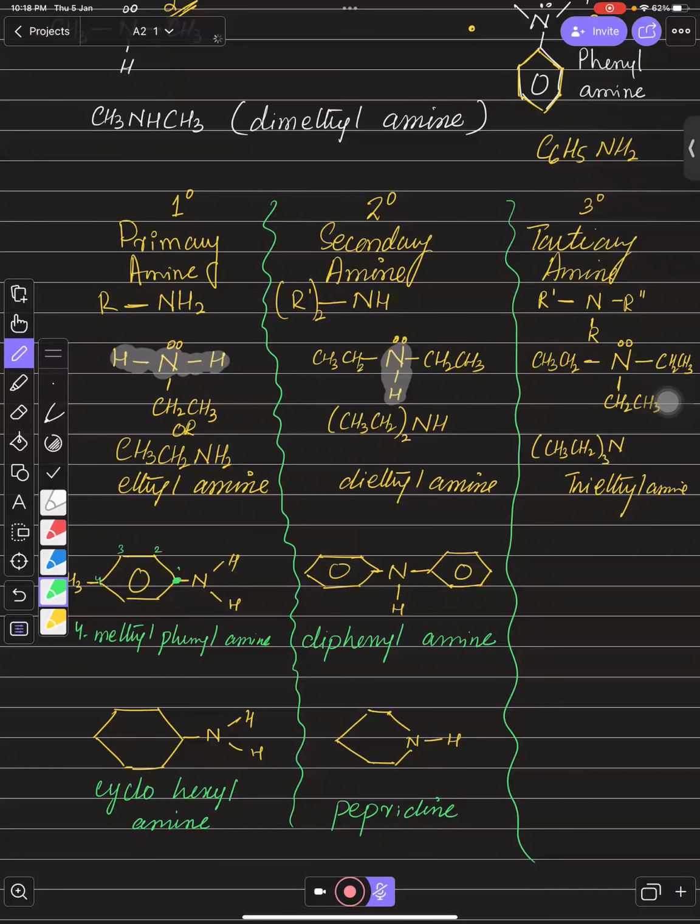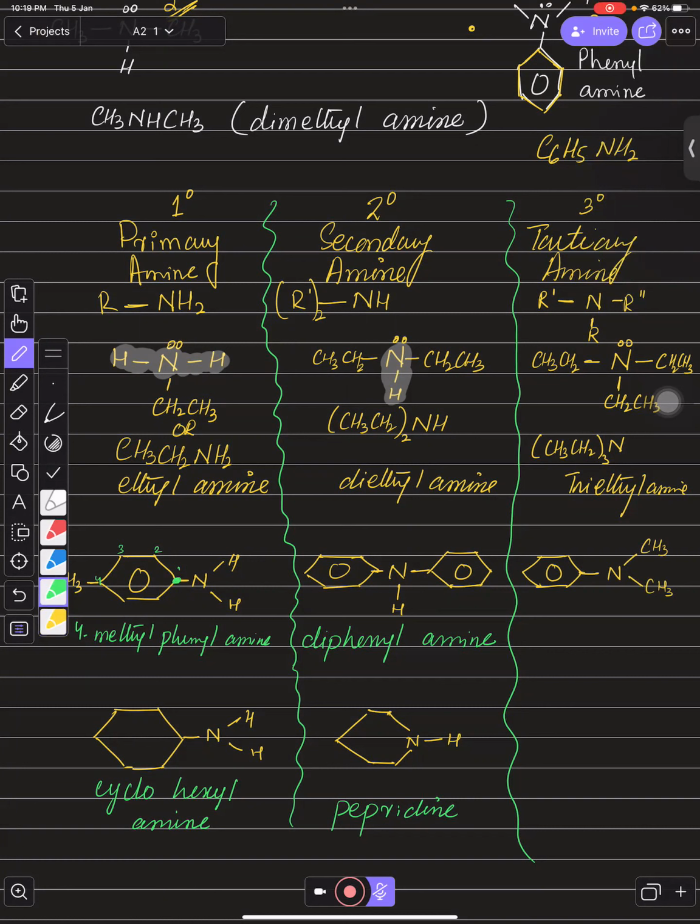And same as it is, if I draw a nitrogen with a benzene ring, you can even draw 3 benzene rings around this nitrogen. So it will be triphenylamine, right? But I am not drawing this. I'm just drawing one phenyl and 2 CH3s, so the name will be different. What should be the name of this?